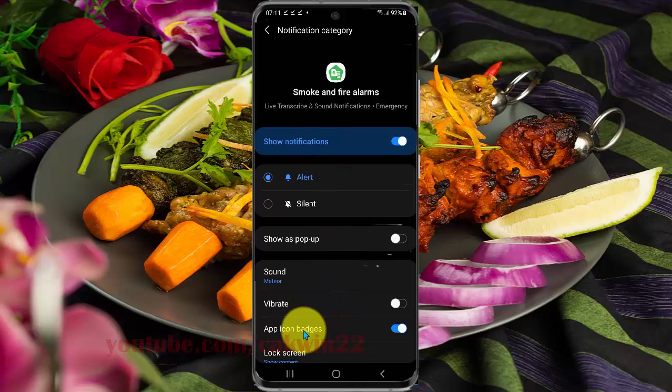And then to enable icon pages, tap the switch until blue, or to disable, tap the switch until black or until white.